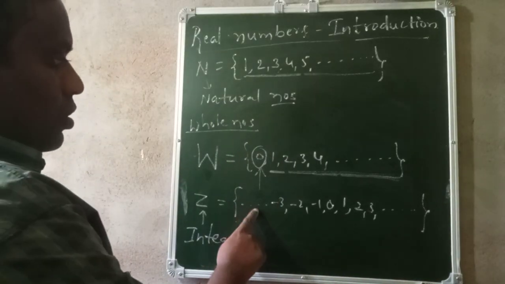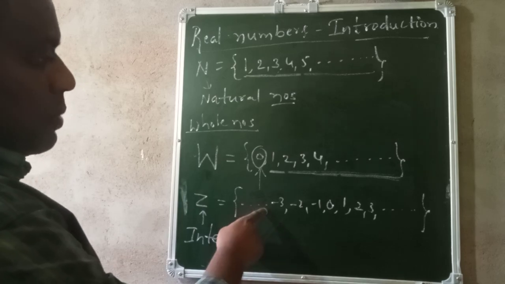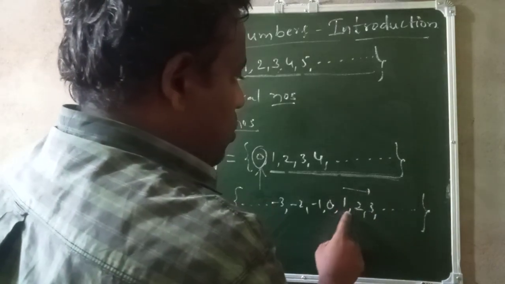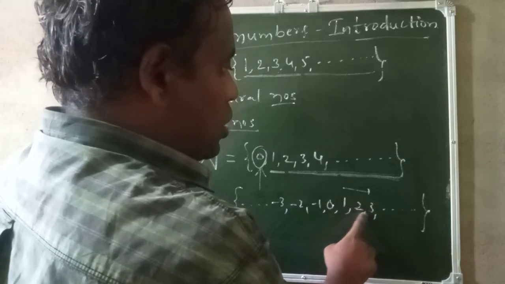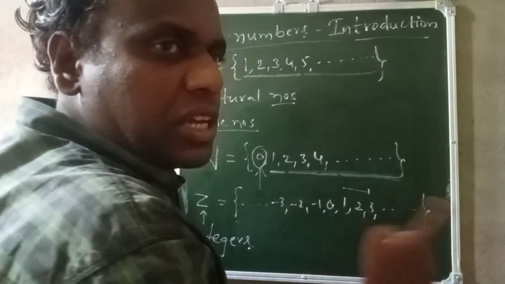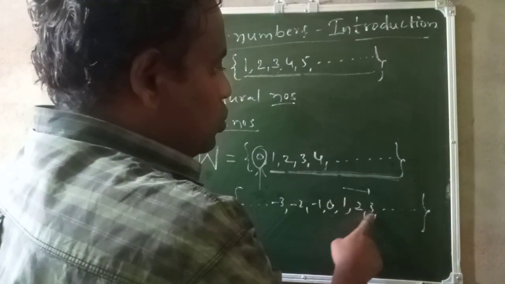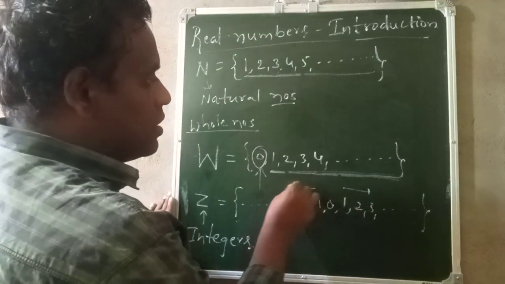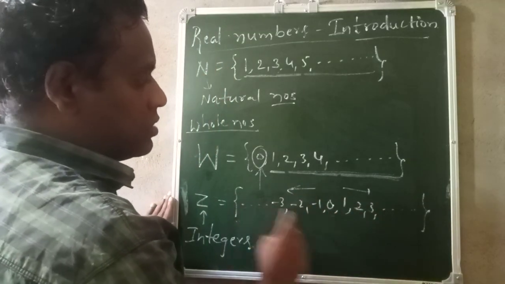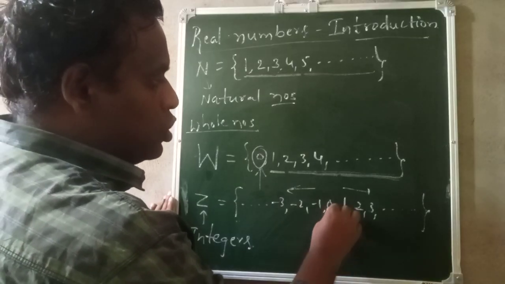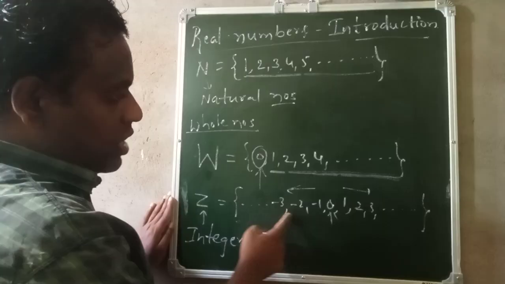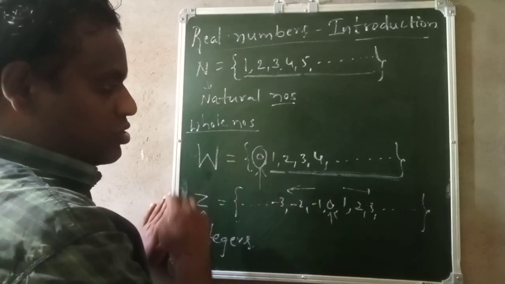So I put dot dot dot here, which means numbers will continue. After 0, this side are positive numbers, plus 1, 2, 3. 1 means plus 1, like that. 1 2 3 are plus 1, plus 2, plus 3, both are same. This side are negative numbers. If you take 0, in this direction positive numbers, in this direction negative numbers, minus 1, minus 2, minus 3.